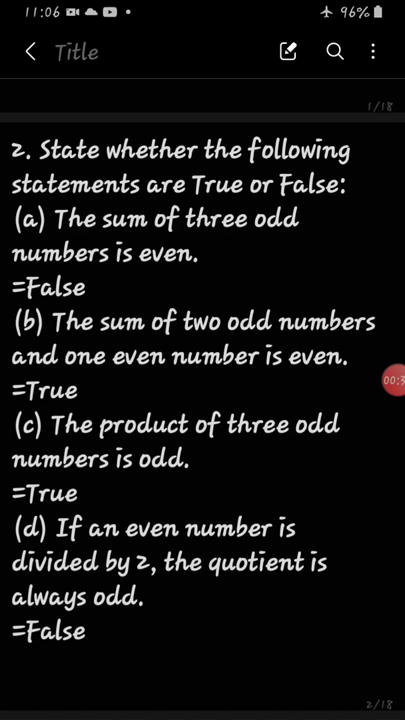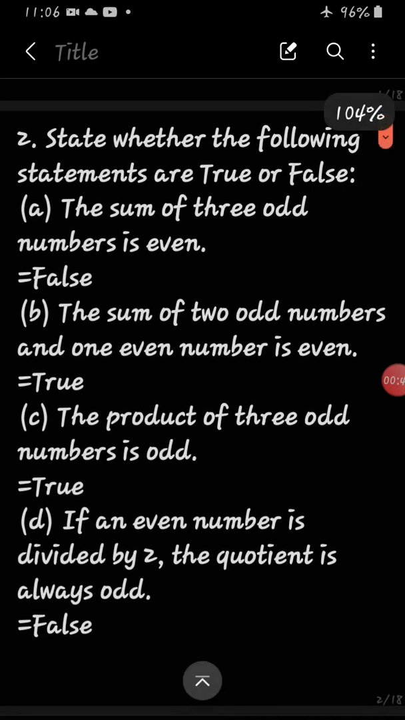Then B, the sum of two odd numbers and one even number is even. So two odd numbers, same example we will take. 1 plus 3 plus one even number we have to take. Suppose we are taking 2. So 1 plus 3 is 4. 4 plus 2 will be what? 6. So 6 is an even number. That is why it is true.